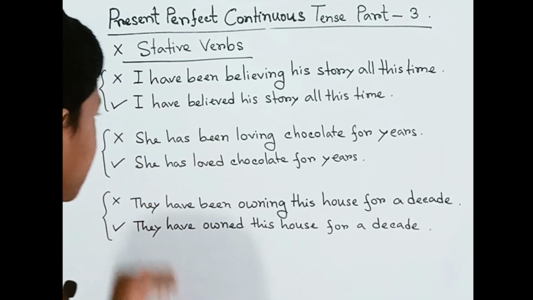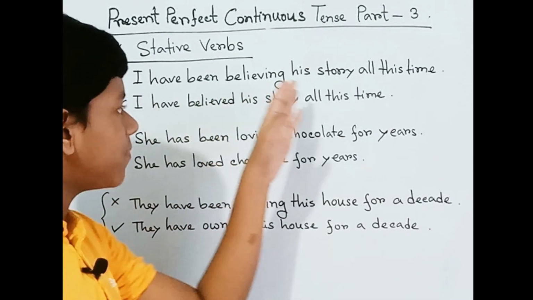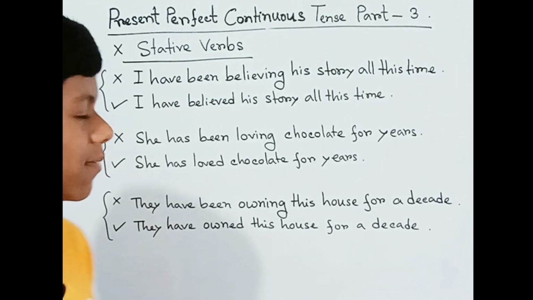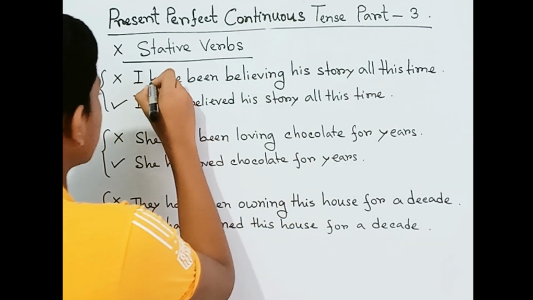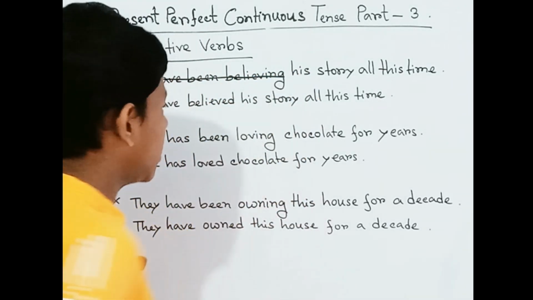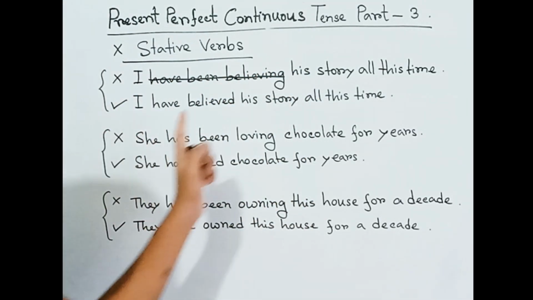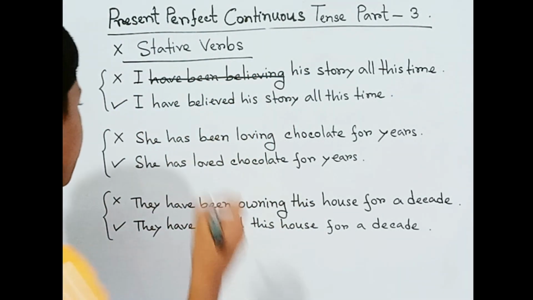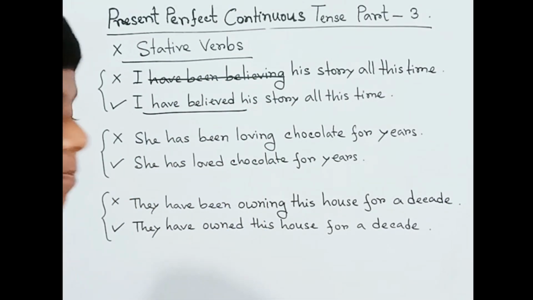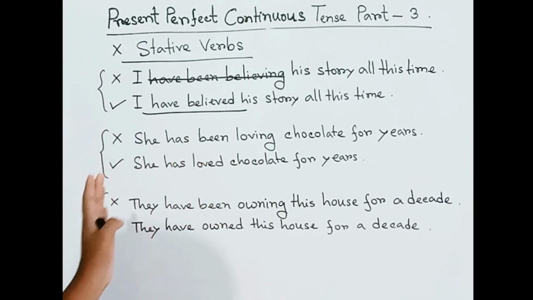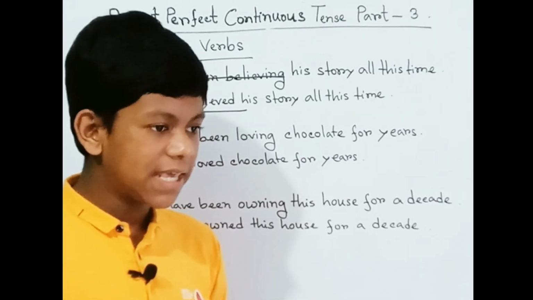So let's see. If we say, "I have been believing his story all this time," it's wrong to say this sentence. Instead, we have to say, "I have believed his story all this time." So here we can say, I have believed.